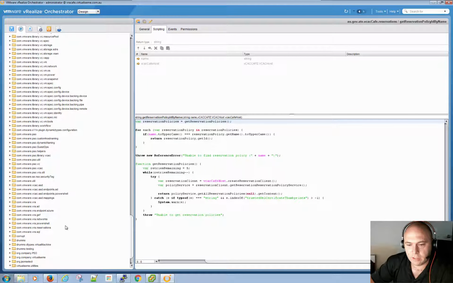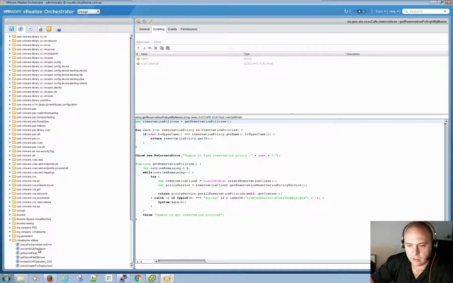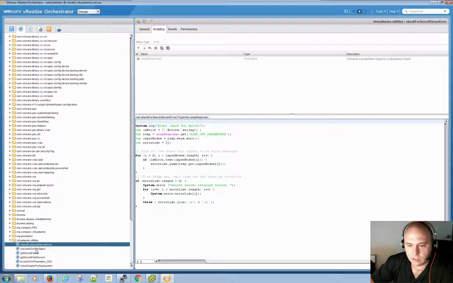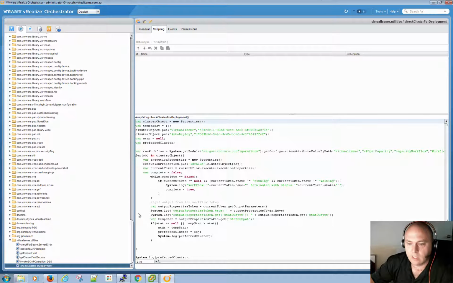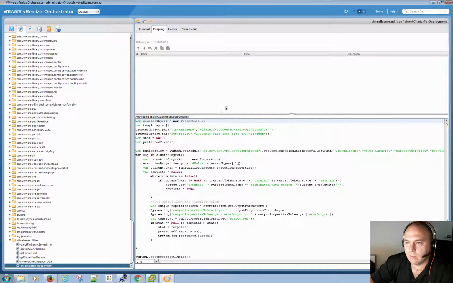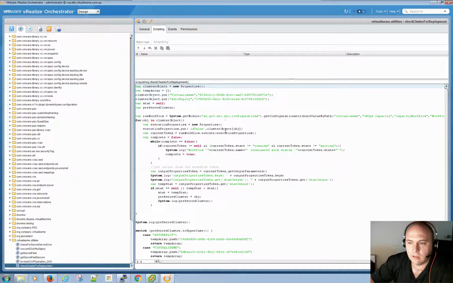So if you just have a look at my action, this is the action that the reservation policy ID field property is going to run in vRA.